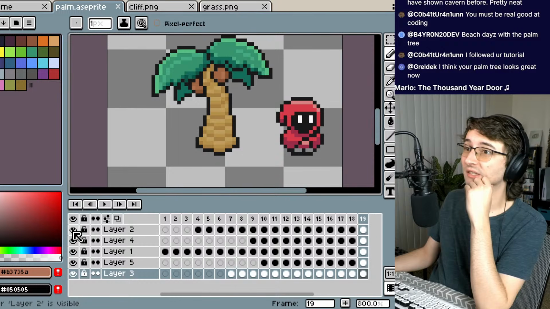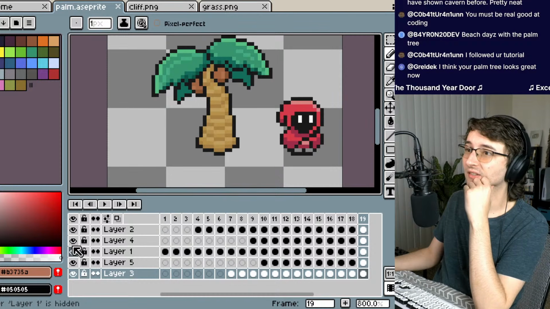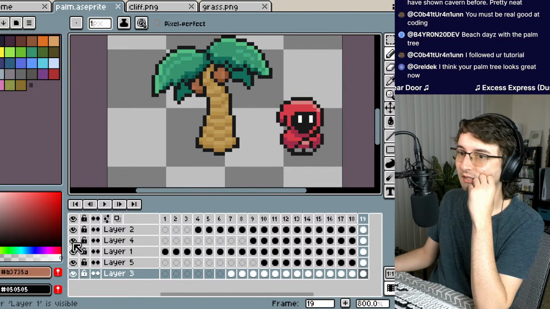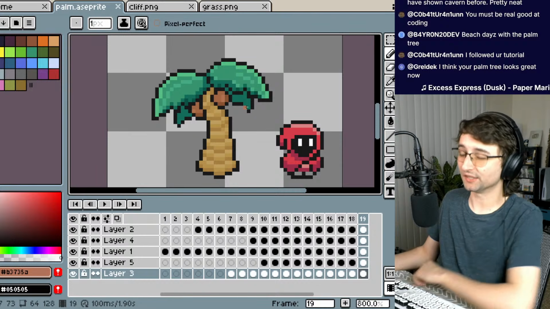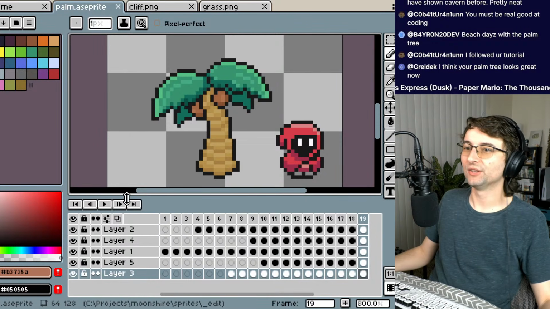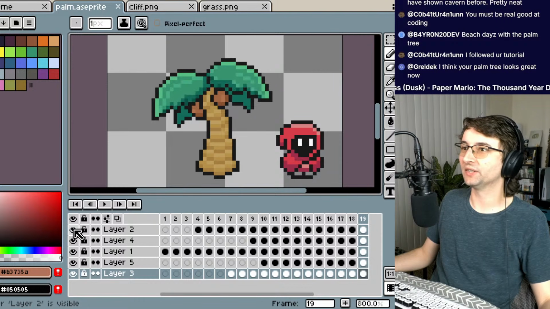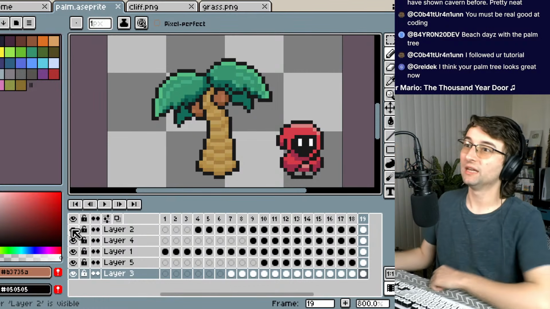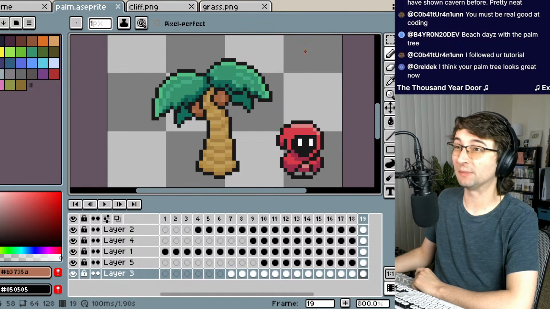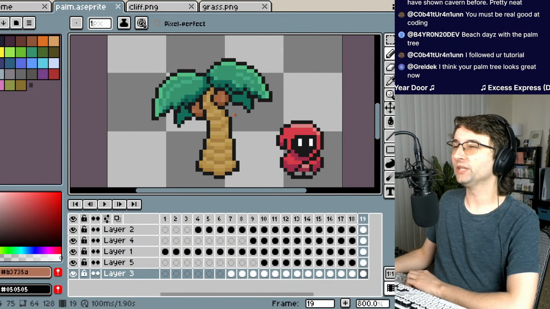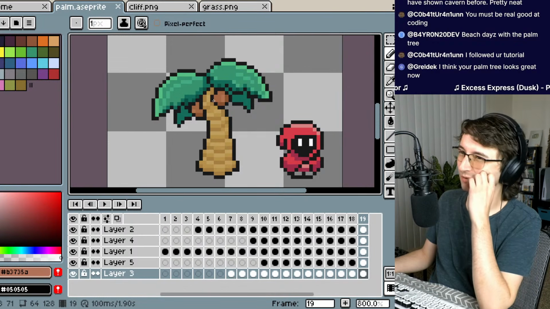So this is this layer. This is this layer. Obviously, the player's not part of it. This layer, this layer. I love that it's in pieces, because I think what's going to happen is, if I want it to sway in the wind, this layer here is going to independently sway back and forth. I might even separate the leaves into two separate leaves, so each leaf can have its own sway pattern. I worry that the trunk is going to be too stiff if I do that.